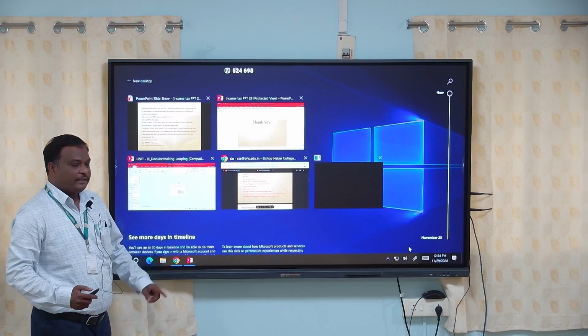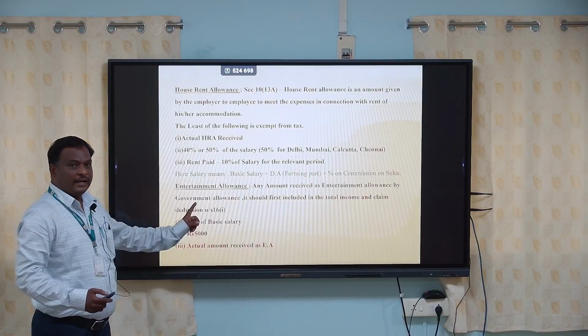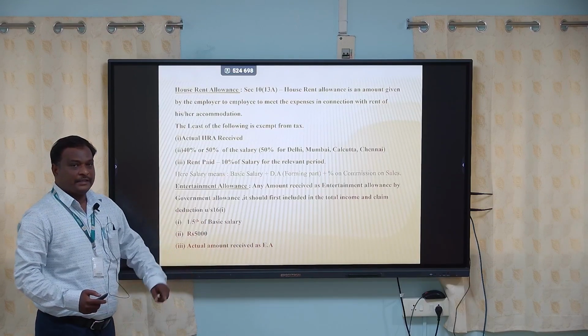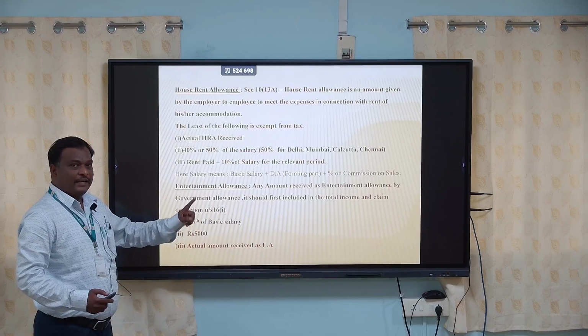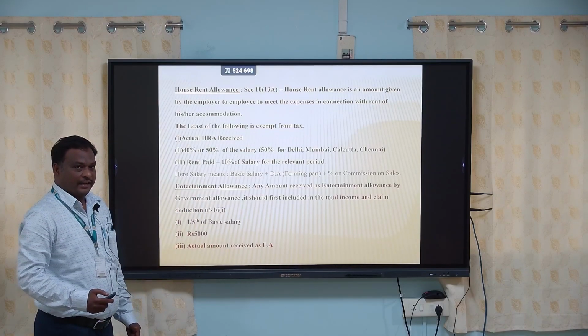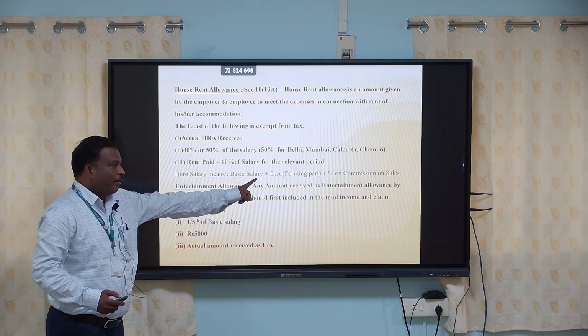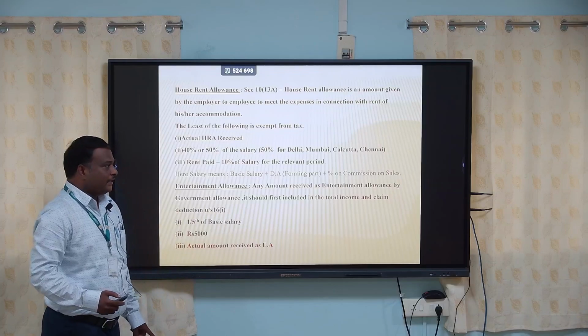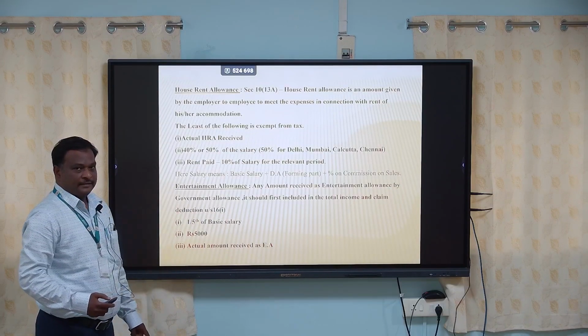In other cities, 40% of the salary should be taken. Third one, rent paid minus 10% of the salary should be taken. Of these three amounts, the lowest amount should be taken as the exempted HRA. Here, for salary calculation, basic salary, DA forming part of retirement benefits, plus percentage commission on sales should be taken as salary.